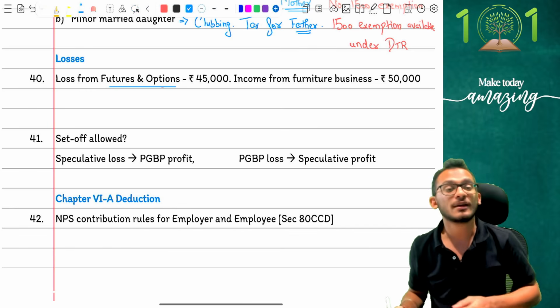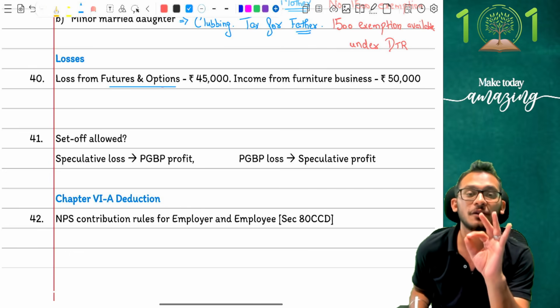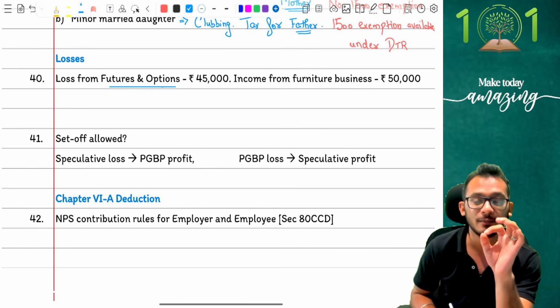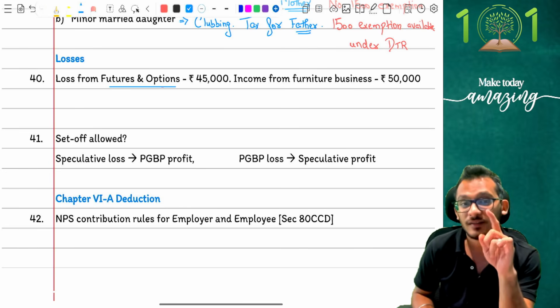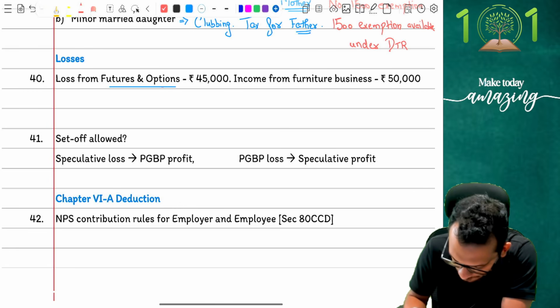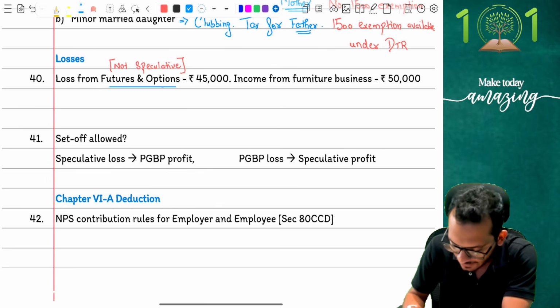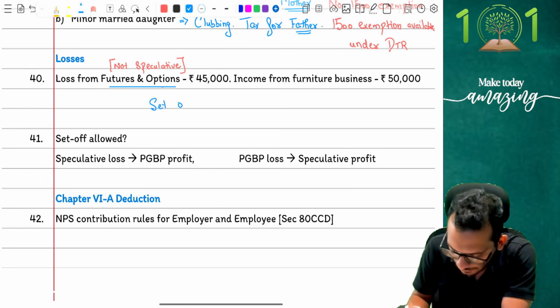Income tax does give you a clarification that speculative business only means intraday trading. Any kind of intraday trading alone is called a speculative business. Derivative contracts are not speculative, which means this is not a speculative business. Income tax considers this as a normal business activity, which means set off is allowed.